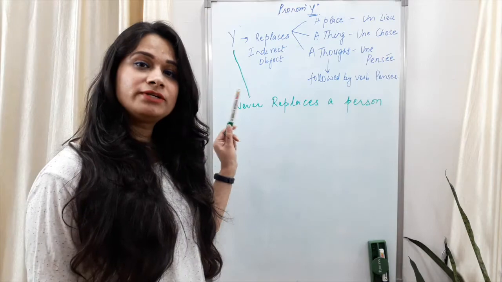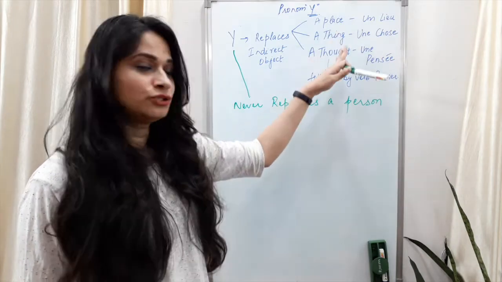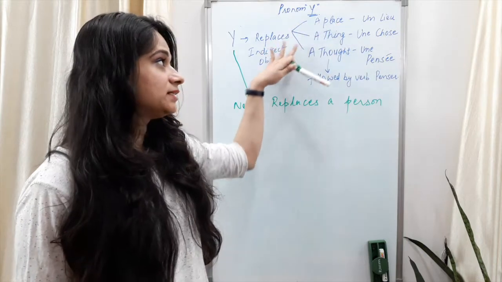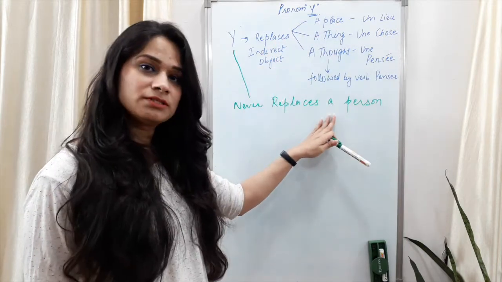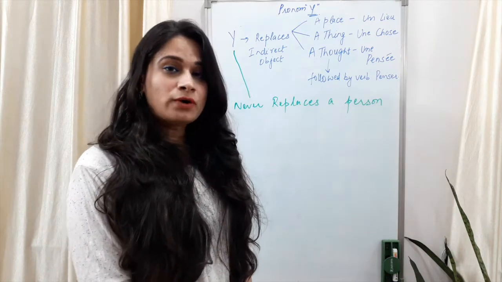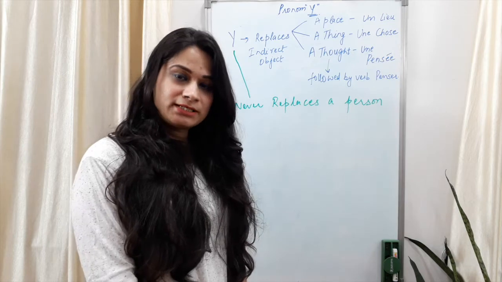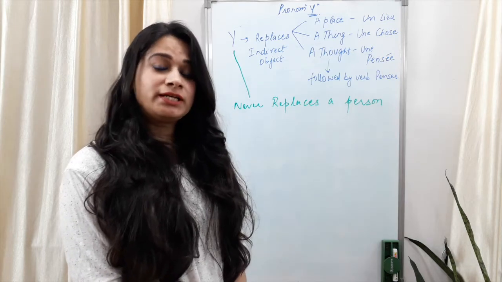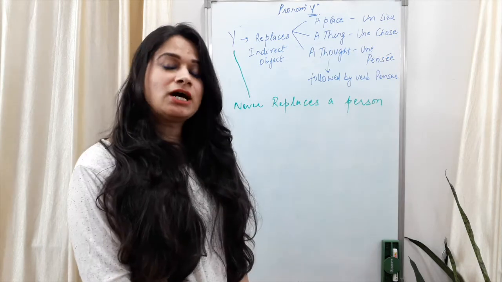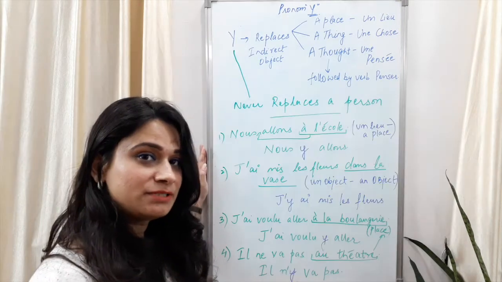Pronoun y never replaces a person, a living person. It only goes for the non-living things. A place, a thing, a thought, not a person. Let's look at some examples and how you have to use pronoun y with different tenses. It can come in present tense, it can come with passé composé, it can come with future. So let's see how you have to incorporate them using different tenses. These are the examples that I have.